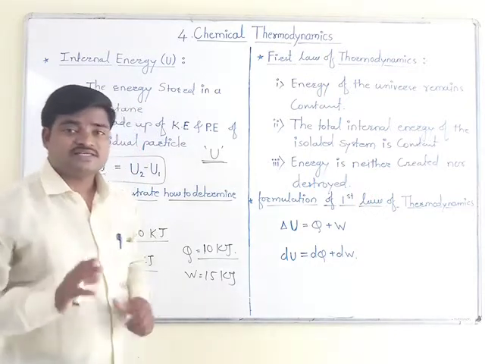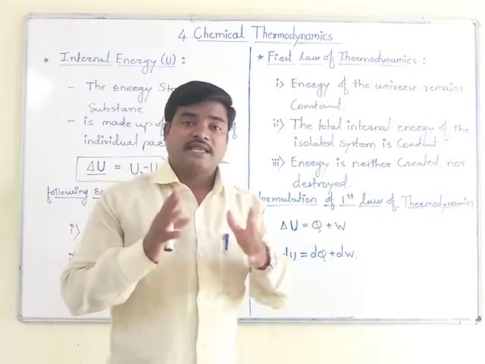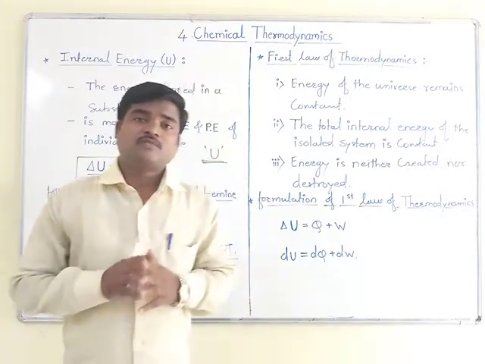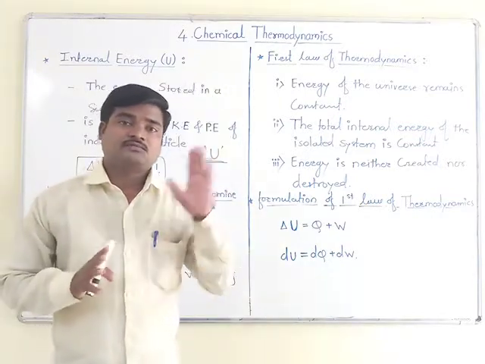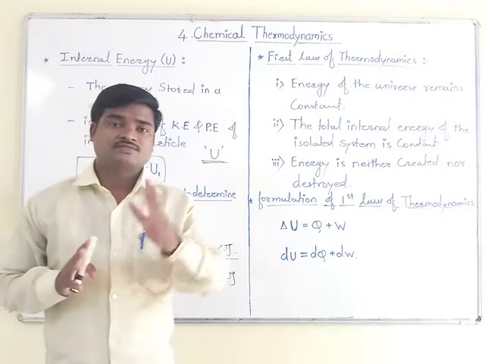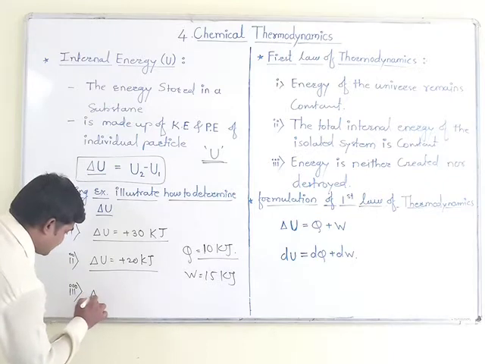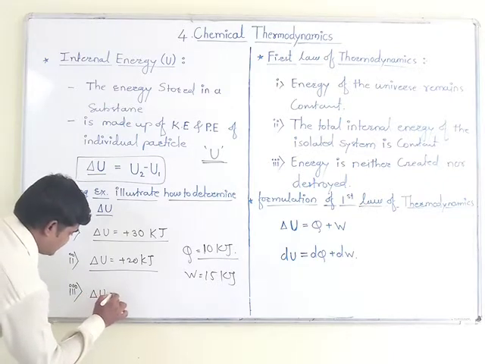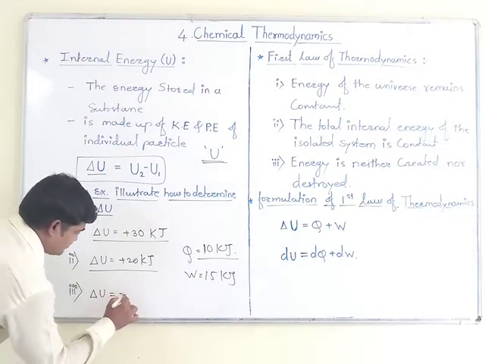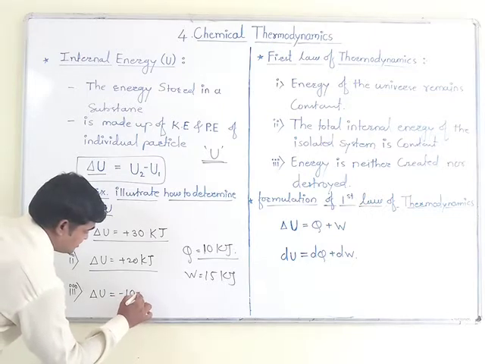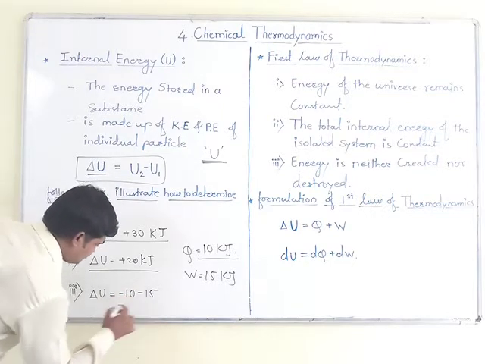In both the cases we already studied the sign conventions of heat and work. By considering the sign conventions, we can write delta U, the change in internal energy of the system, as 10 minus 15.